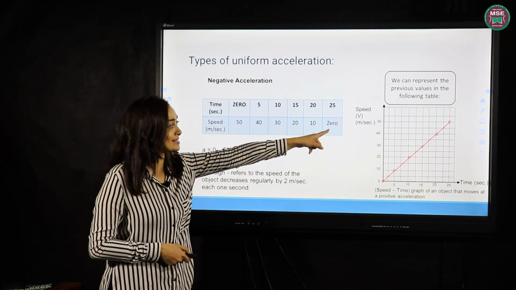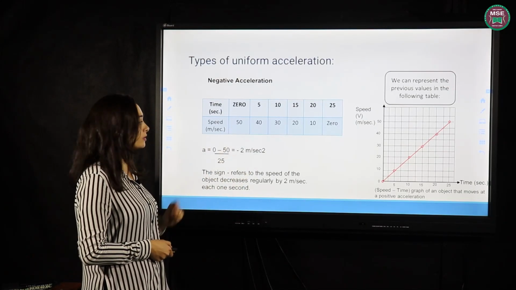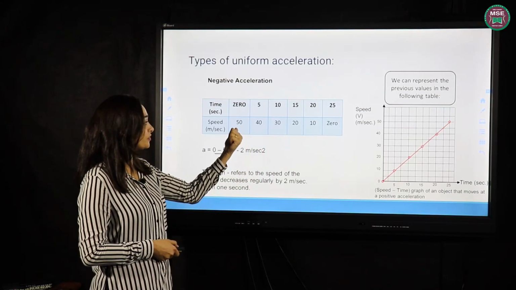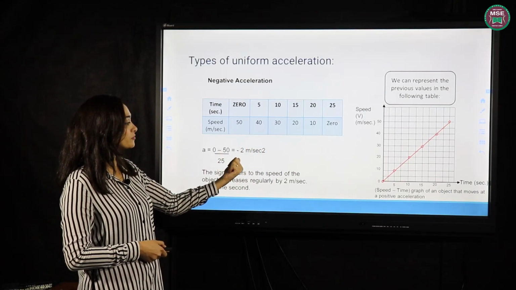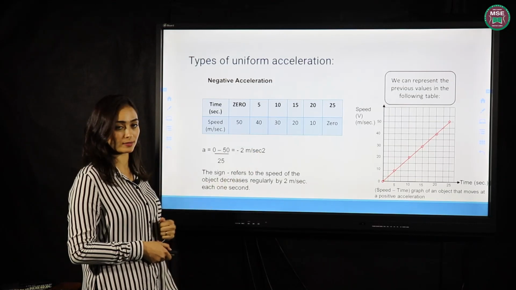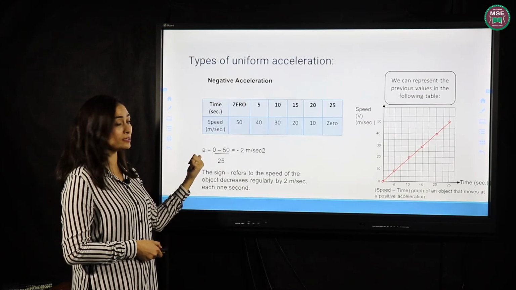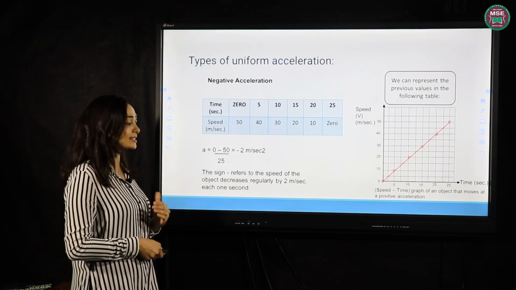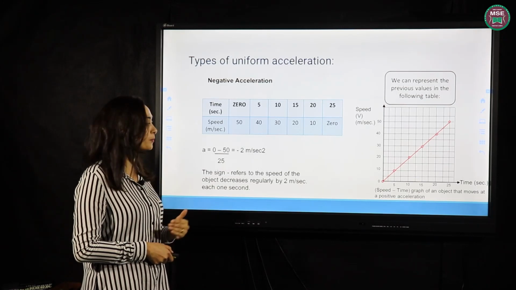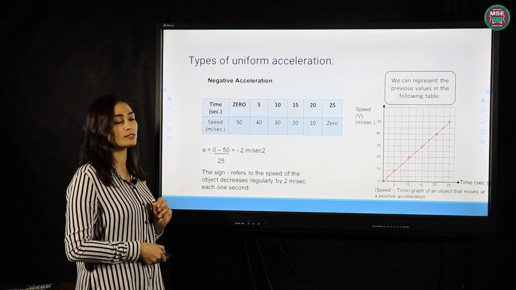V2 equals 0, while V1 equals 50 because the speed decreases. So 50 is the initial speed. The result will be negative 2 meters per second squared. Don't forget the measuring unit, meter per second squared, as we calculate acceleration. The negative sign means the speed decreases by 2 meters per second in each 1 second.